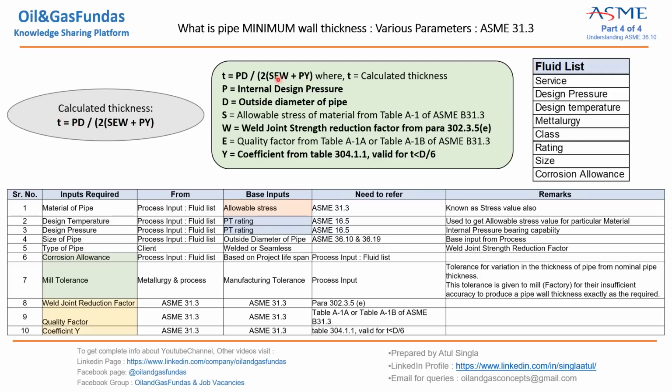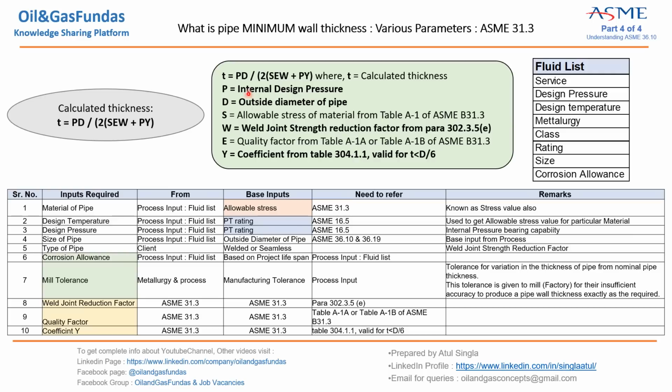Okay, this is the basic formula given in the 31.3 code. Okay, P is internal pressure, internal design pressure. Whole story is revolving around this. Okay, we'll try to know from where we are getting this. Nobody will tell you, okay, for this pressure you calculate the thickness. This is not the case. We need to understand what is PT rating, how allowables are there, how codes are guiding us. So everything we need to understand, which we are going to cover now.